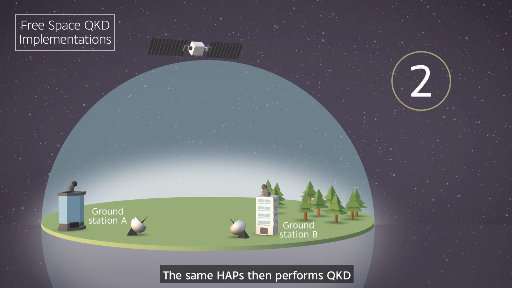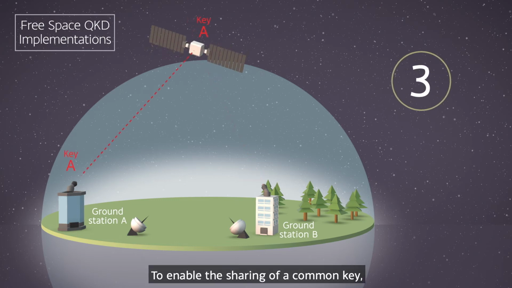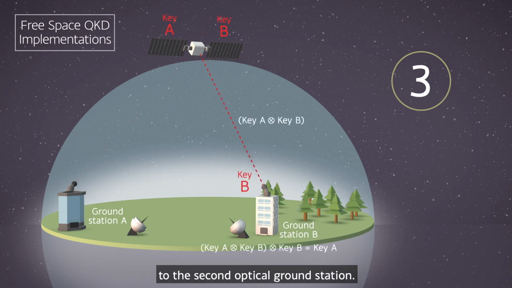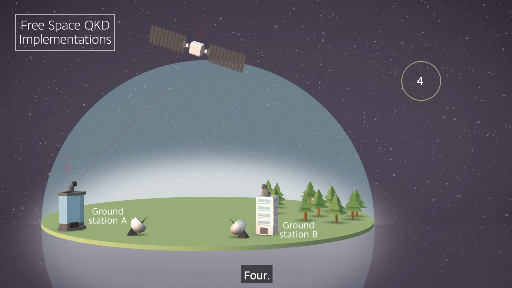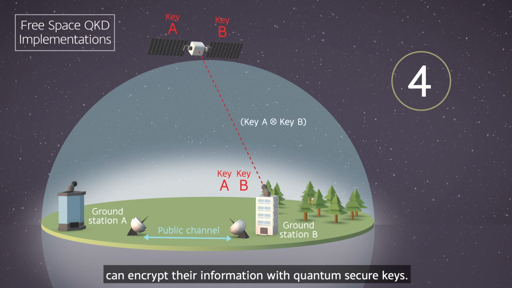The same HAPS then performs QKD with a second independent optical ground station, sharing key B. 3. To enable the sharing of a common key, the HAP transmits key A exclusive or key B to the second optical ground station. 4. With the common key, the two optical ground stations can encrypt their information with quantum secure keys.